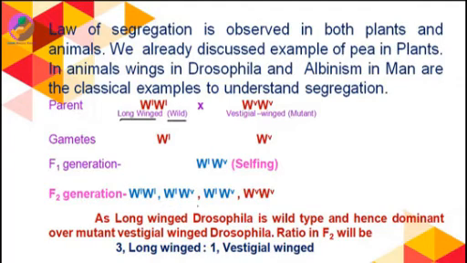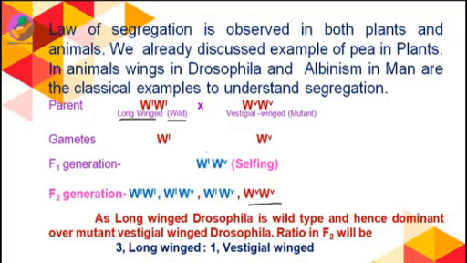Another 2 will produce hybrid Drosophila with long wings, and the last one will produce only 1 vestigial winged mutant like the parent Drosophila. This is known as recessive progeny or recessive offspring, which produces vestigial winged mutant.